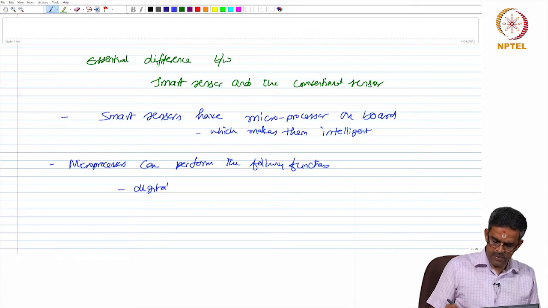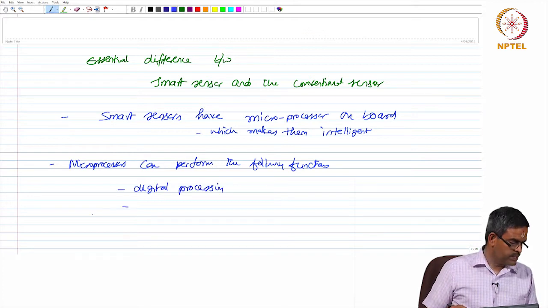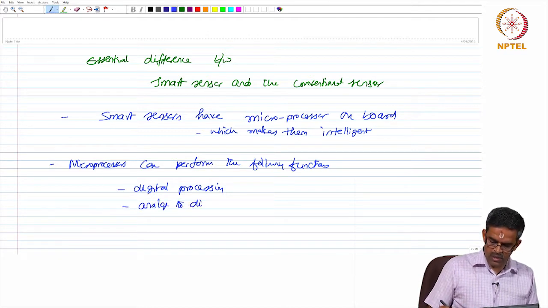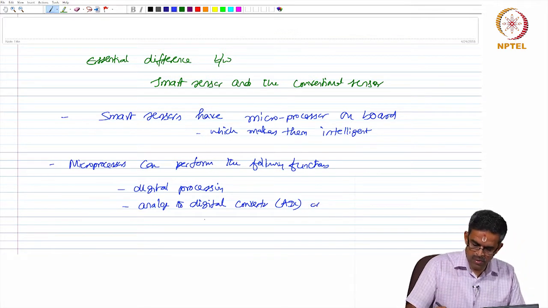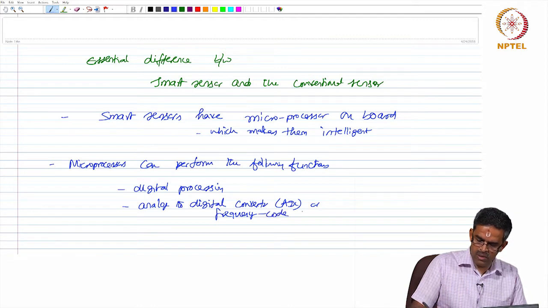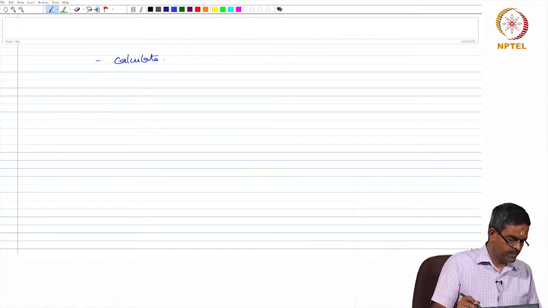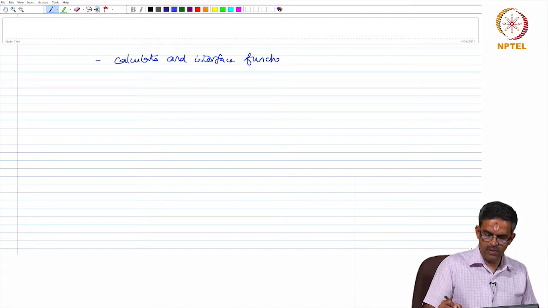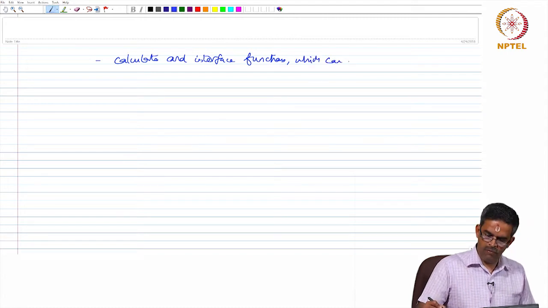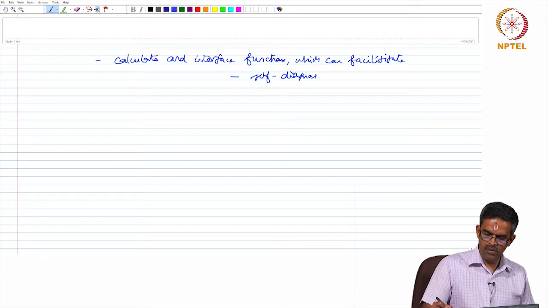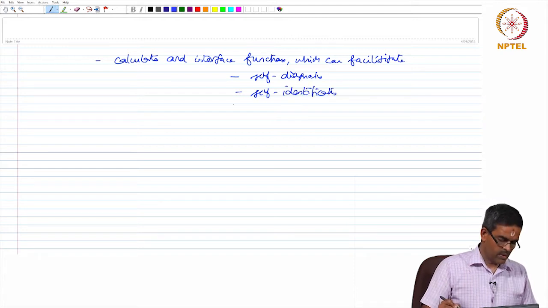Digital processing, analog to digital converter, ADC, or frequency code converter, they can also calculate and interface functions which can facilitate self diagnosis, self identification and self adaptability.